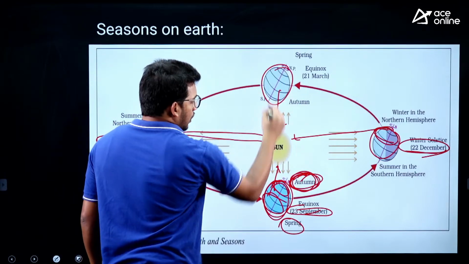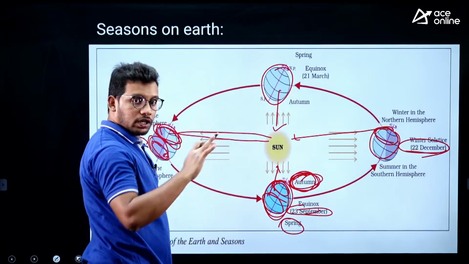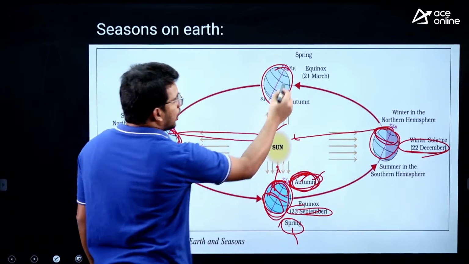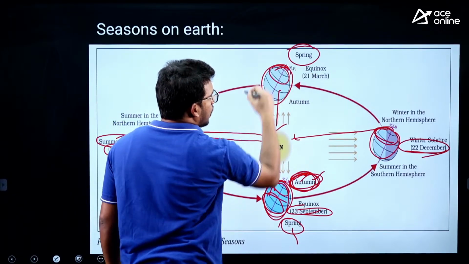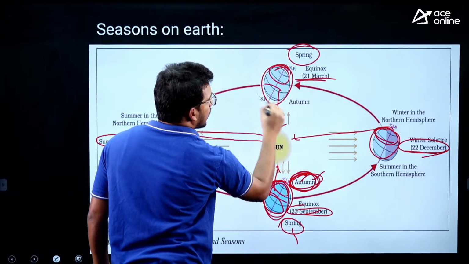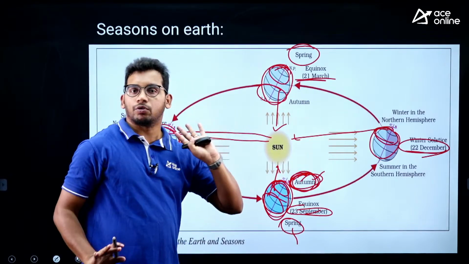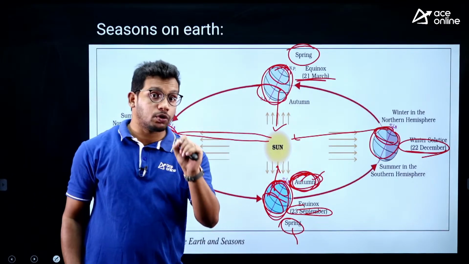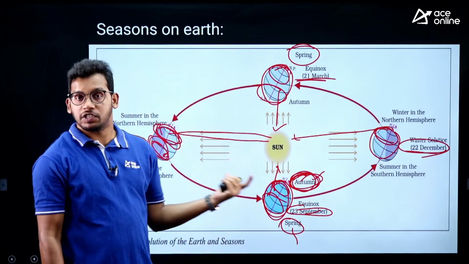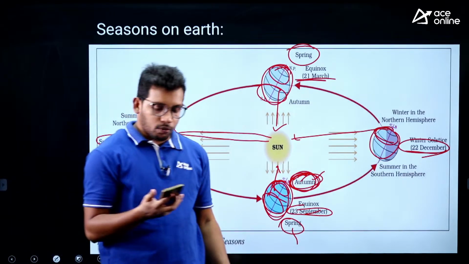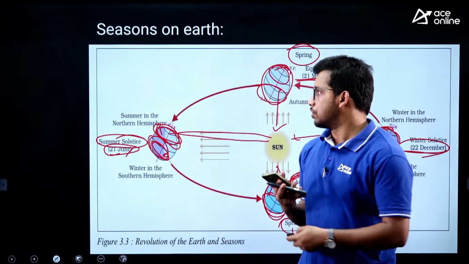Similarly, on 23rd September, the northern hemisphere experienced autumn and the southern hemisphere spring. Now we experience spring on 21st March and the southern hemisphere experiences autumn. So these things you have to remember. At least one question can be expected from this particular seasons chapter. Very, very important topic.